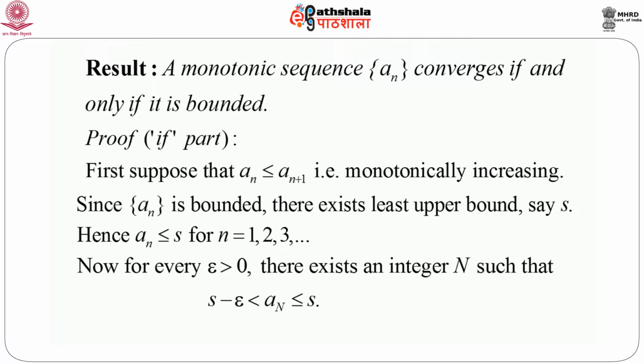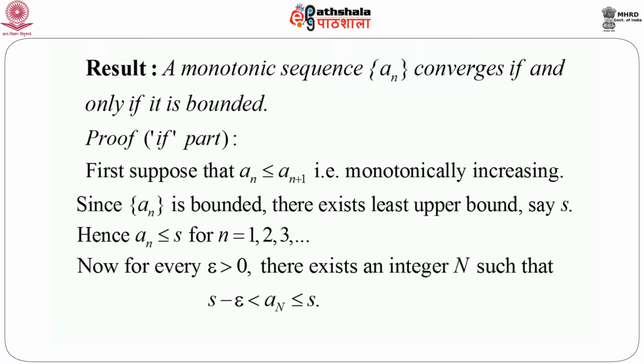Now, for every epsilon greater than 0, we can always find an integer capital N such that S minus epsilon is less than aN, which is less than or equal to S. That means we can find at least one integer capital N, for an arbitrary choice of epsilon, such that aN belongs to the interval S minus epsilon to S, because the sequence is increasing, so at some point it will exceed S minus epsilon for arbitrary epsilon.